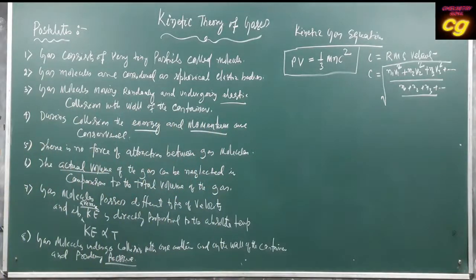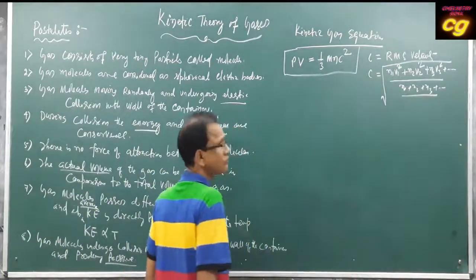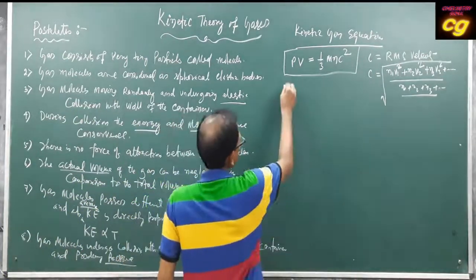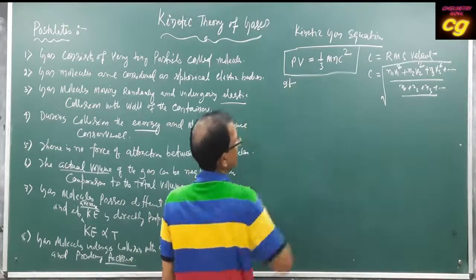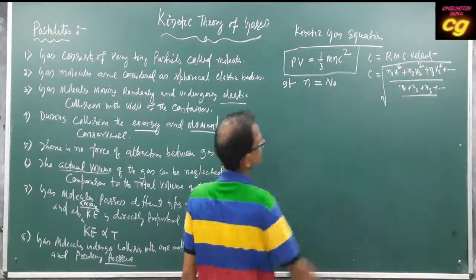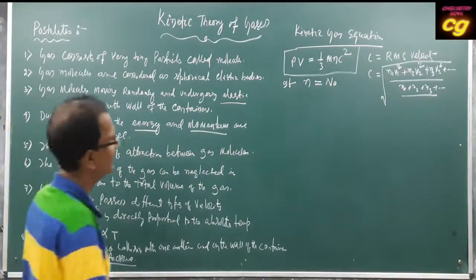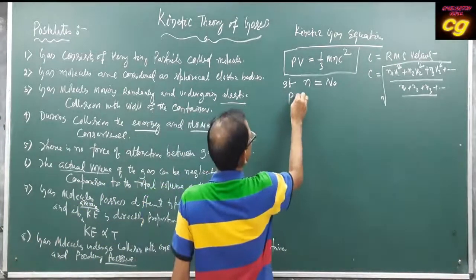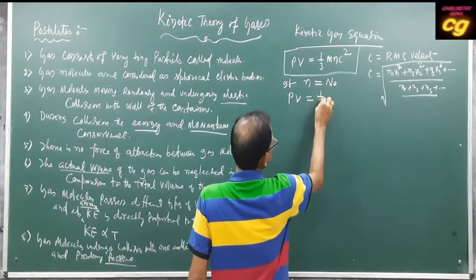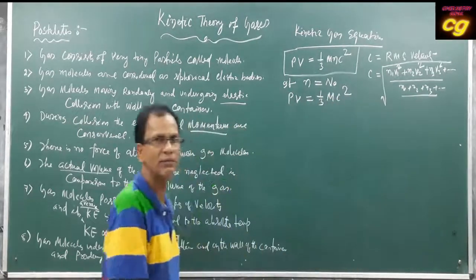PV is equal to 1 by 3 mn c square. If n is equal to n0, if the number of molecules is Avogadro's number, then this equation will be PV is equal to 1 by 3 capital M c square. What is capital M here?